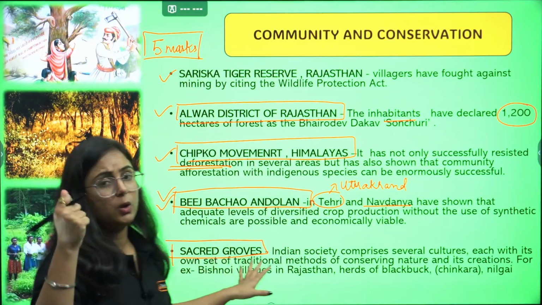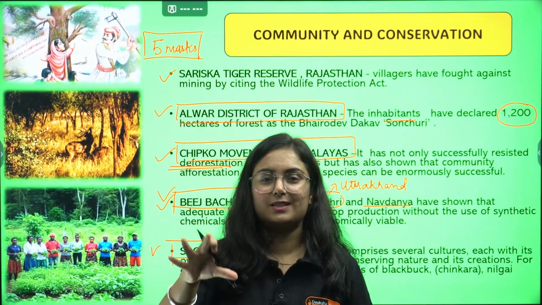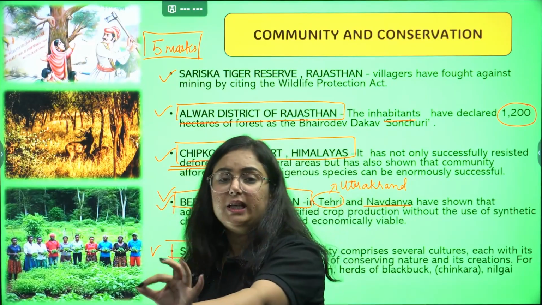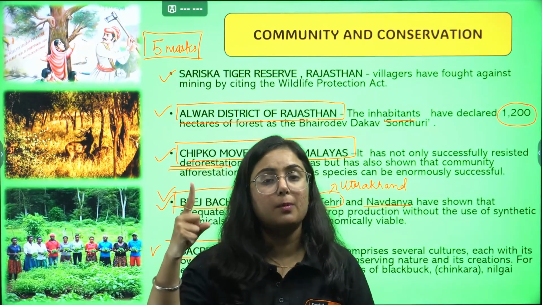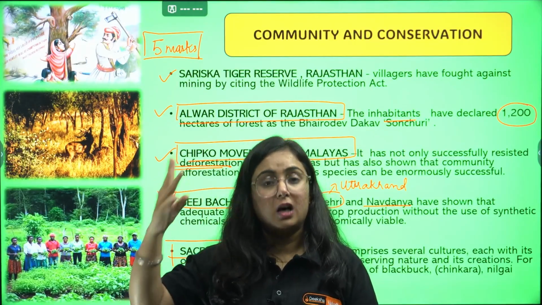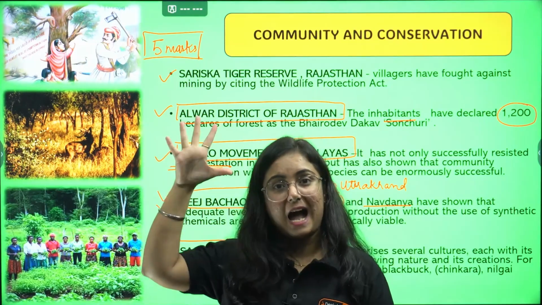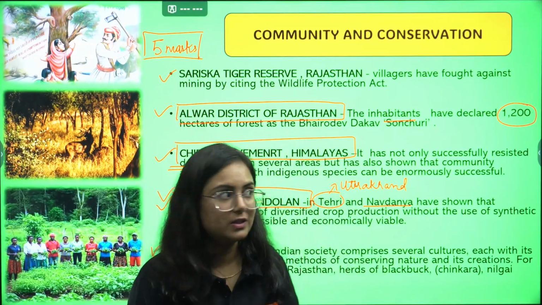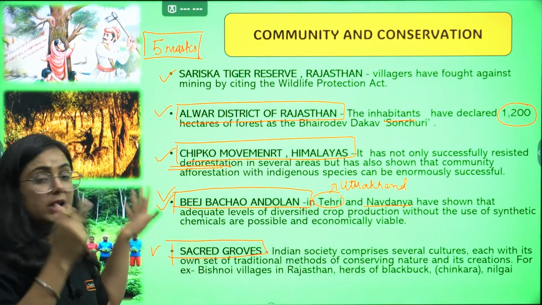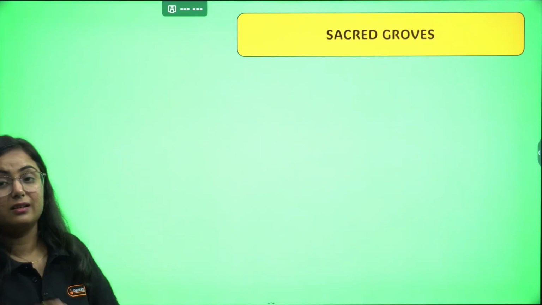Just a quick revision of this question. 5 marker, 5 points in just a minute. What is role of community in conservation? The first you will talk about Sariska Tiger Reserve. Second about Alwar district. Third about Chipko movement. Fourth about Beej Bachao Andolan. And fifth, that is Sacred Groves. Done with this? Pause the video, learn it right now and write it in your notebook. This is to be done right away.